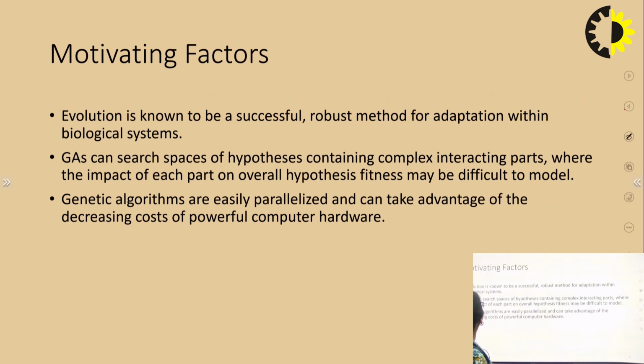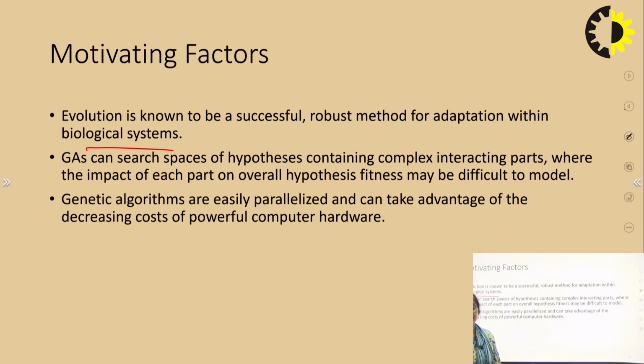What are the motivating factors? Evolution is known to be a successful, robust method for adaptation within biological systems. So the motivation is from the biological system. As we evolve, the next generation is better than the previous, and so on. So human evolution is there.